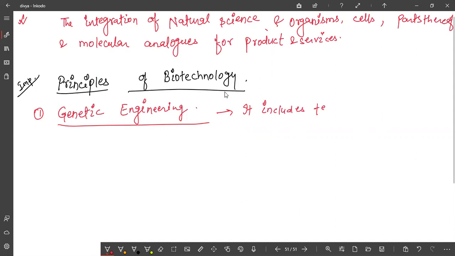So it includes techniques to alter the nature of genetic material.